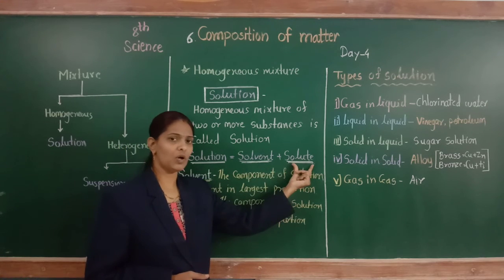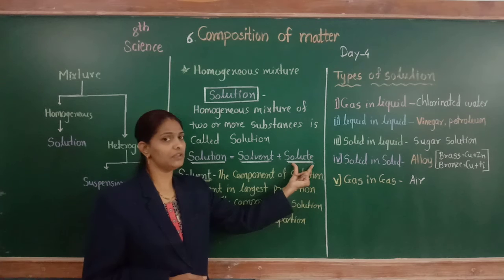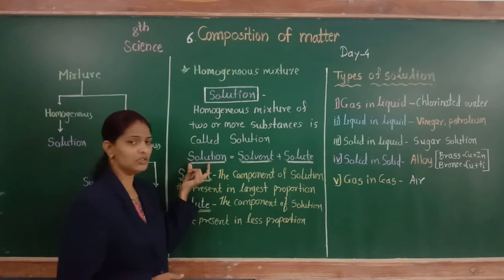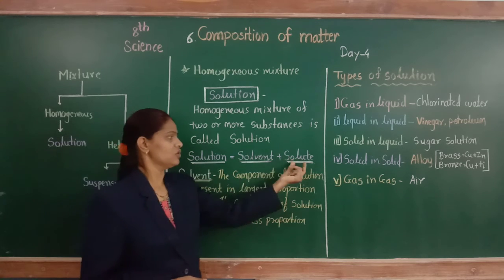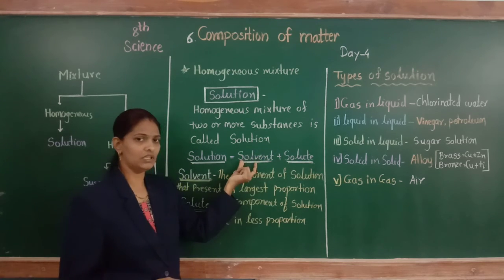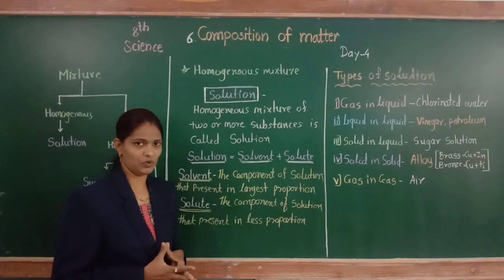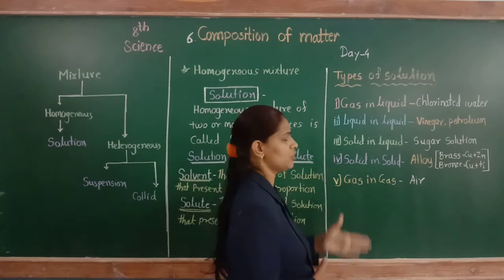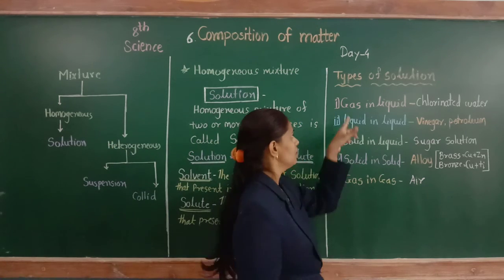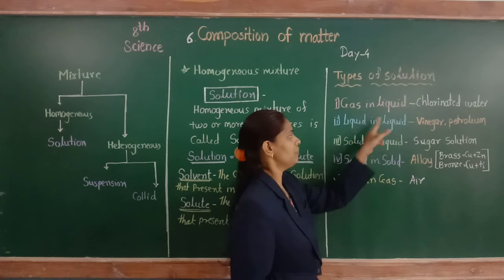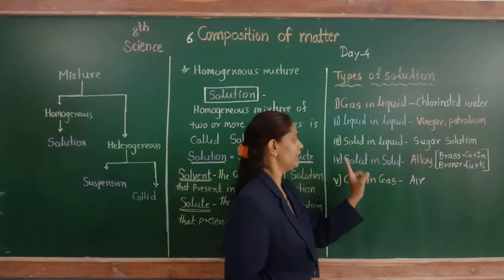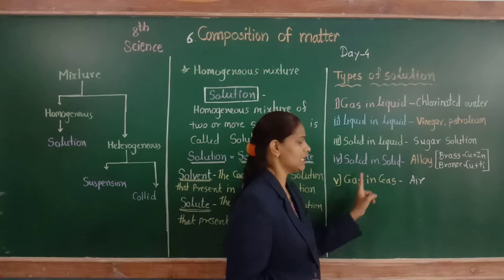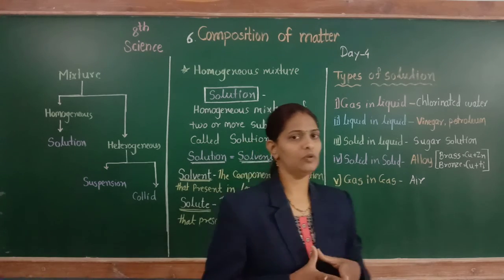The solute is the component present in less proportion, and together it is called solution. Here solute dissolves in solvent and forms solution. So these are the different types of solution: gas in liquid, liquid in liquid, solid in liquid, solid in solid, and gas in gas.